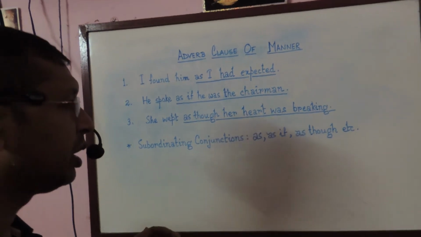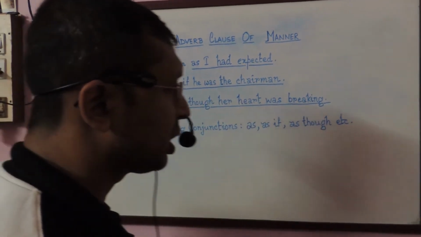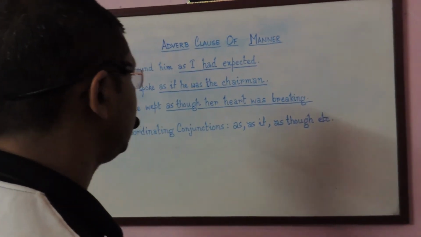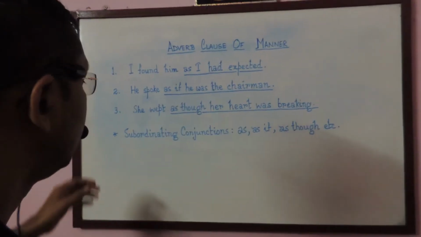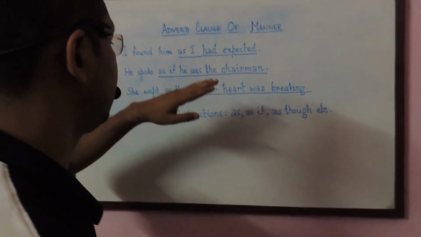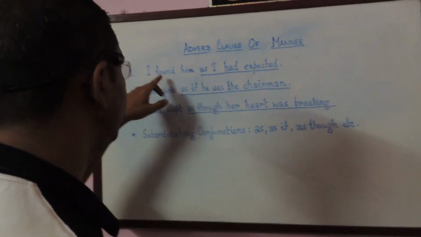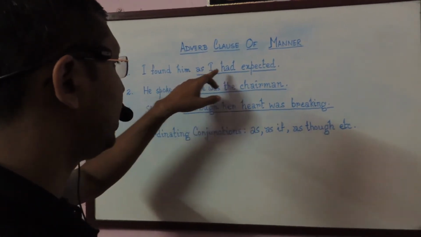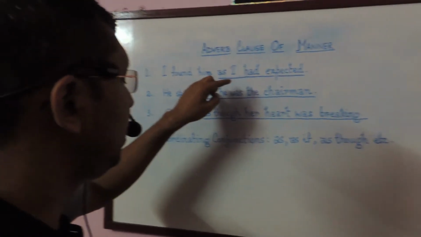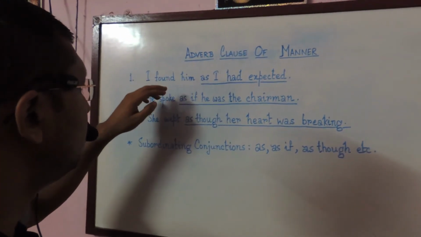Now, the word fluently will be substituted by a clause. I have already discussed several times that a clause is a part of a sentence that makes complete sense. So let us consider the first sentence. I found him as I had expected. If I ask this principal clause the question, how did you find him? You will get the answer: as I had expected. So this part of the sentence is describing the manner in which you found him, right?